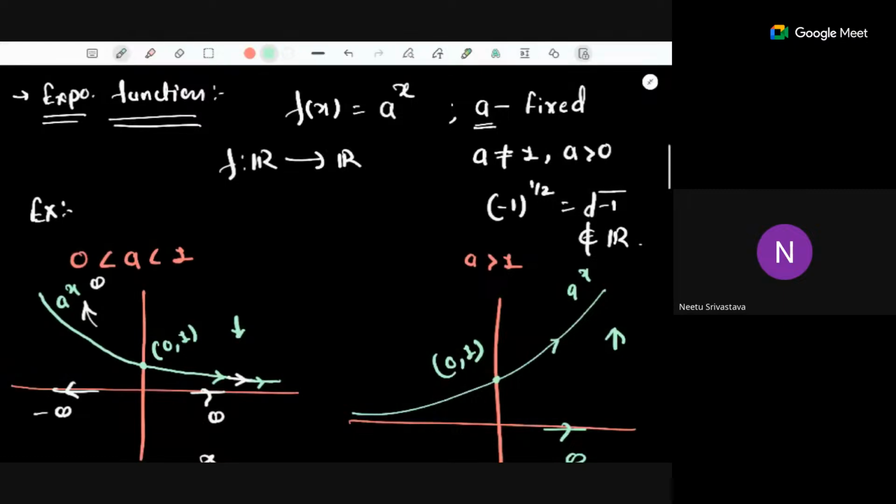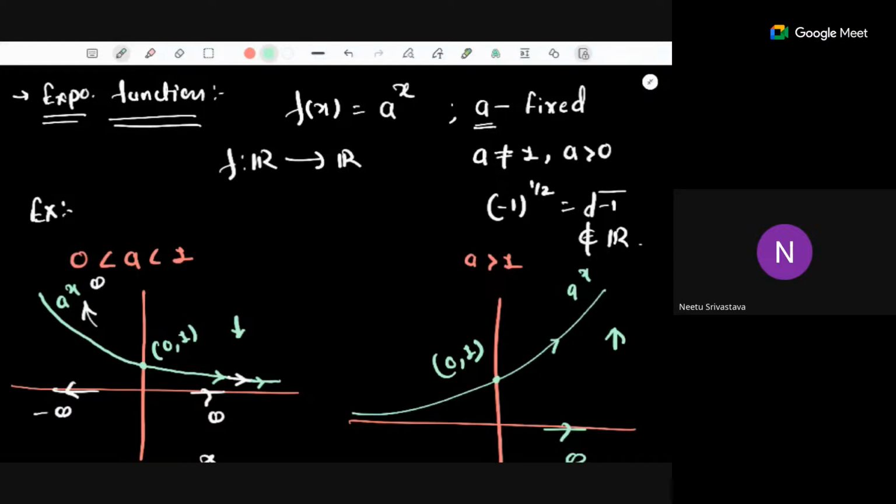There are other properties of the exponential function, that is, one-one and onto. So first, we'll discuss what a one-one function and an onto function are, and what the ways are by which we can check whether a function is one-one or not, or onto or not, and then we'll go on.